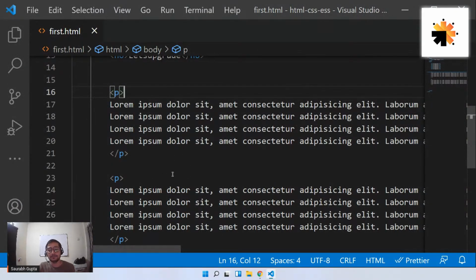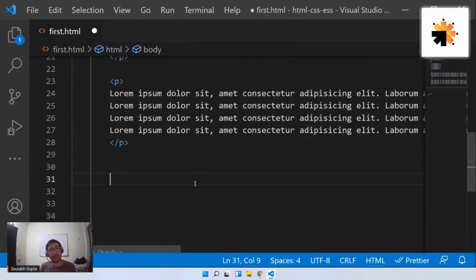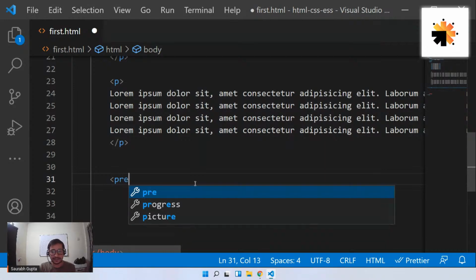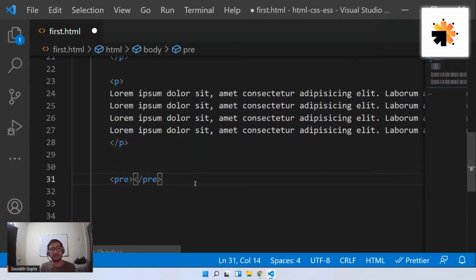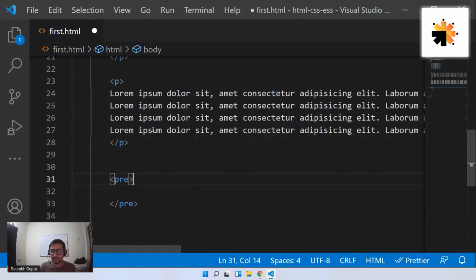Okay. Now let's move ahead. Let's talk about one more tag. There is one more paragraph tag available, but that is a little different. This tag is called a preformatted paragraph tag. So you have to write like this. There's something called a pre tag. Now you tell me what is going on here. Okay. So let me copy the exact same text and let me put it here.